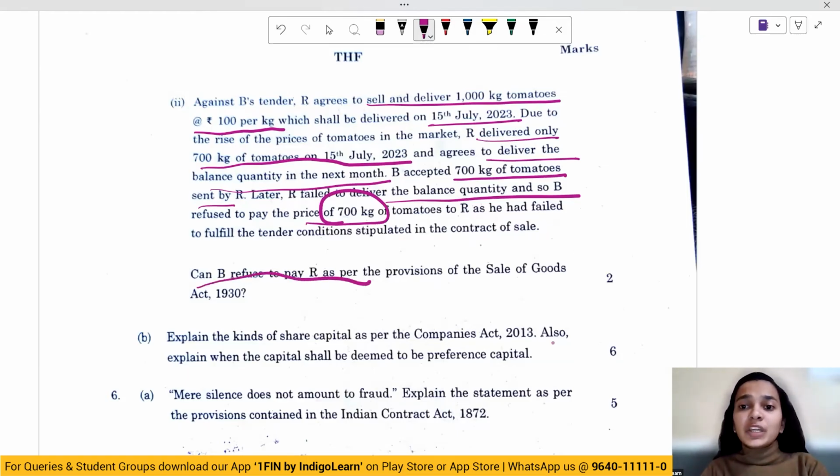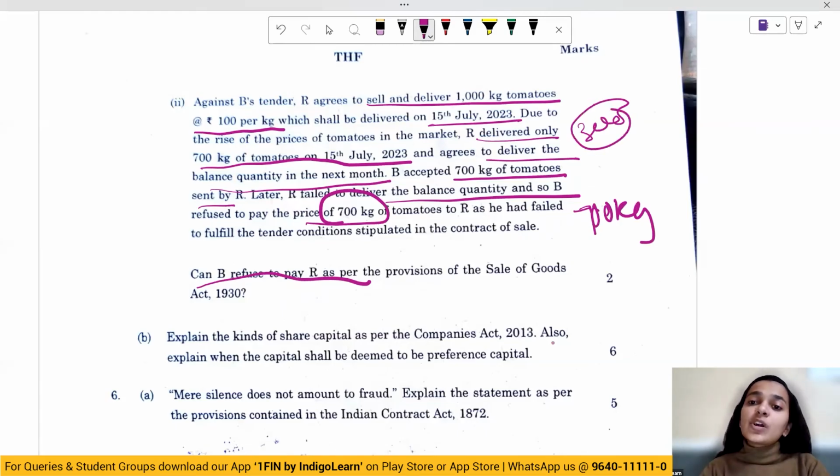B cannot refuse to pay the price of 700 kgs which he has already received the delivery of. For the remaining 300, yes, he has not received the delivery, so B can refuse to make the payment. However, for 700 kgs of tomatoes which he has already received, he'll have to make the payment.